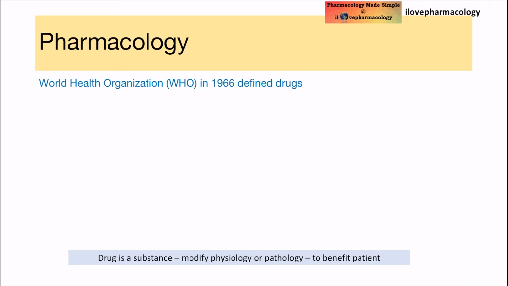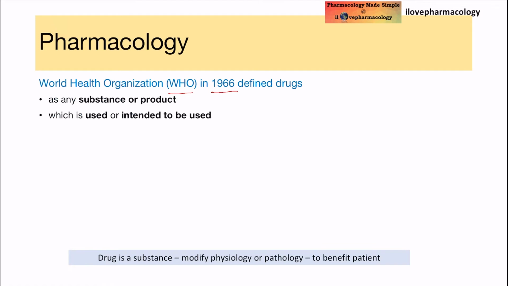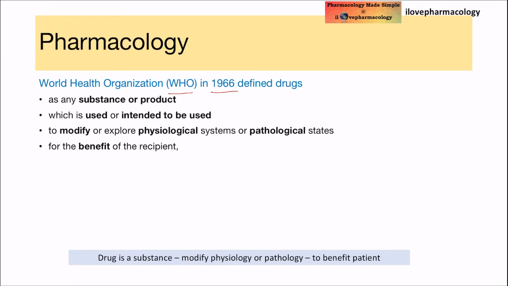The World Health Organization, that is WHO, in 1966 defined a drug as any substance or product which is used or intended to be used to modify or explore the physiological systems or pathological states so that the recipients will be benefited.